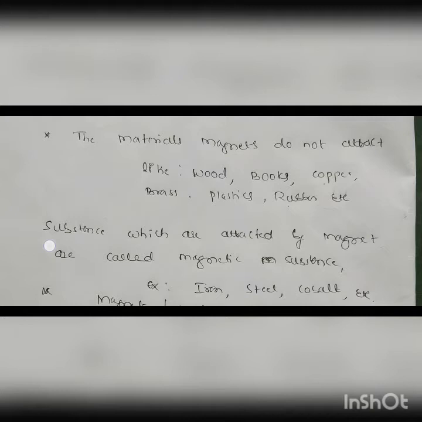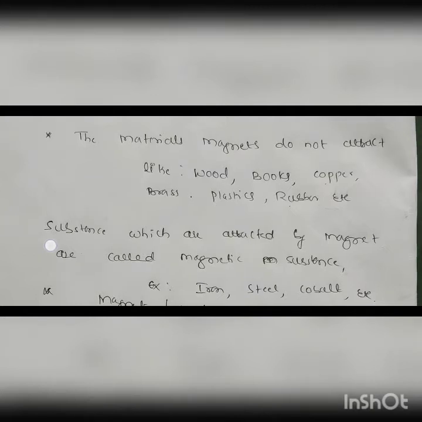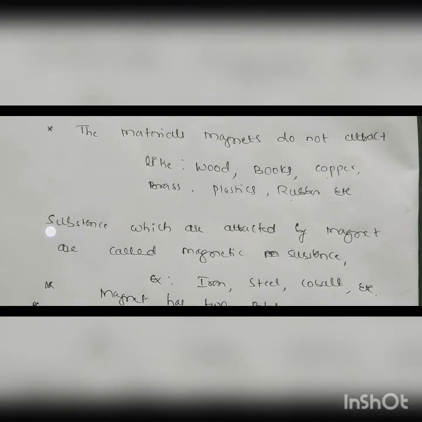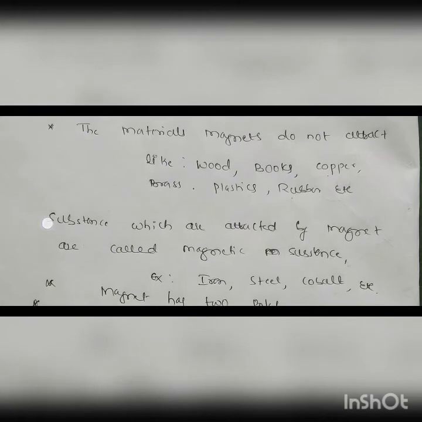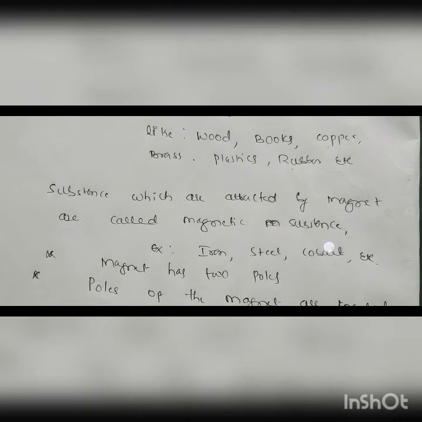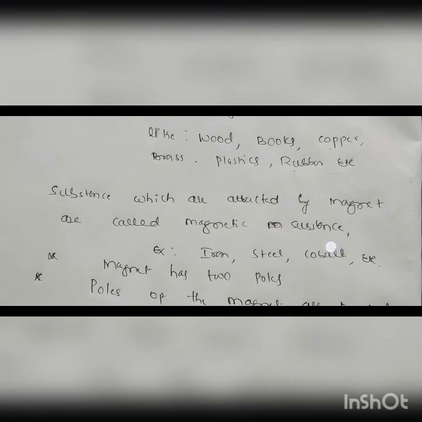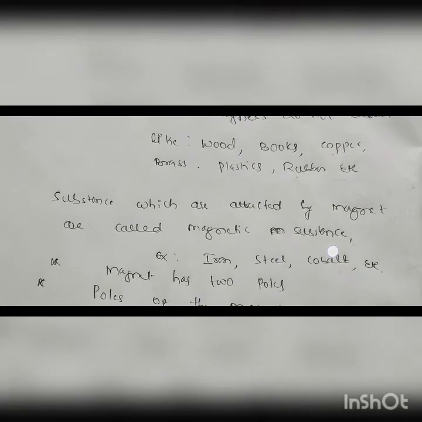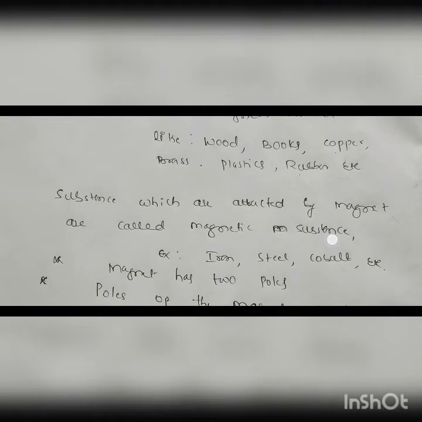They are going to ask you this type of question, so you have to answer: the substances which are attracted by a magnet are called magnetic substances, for example iron, steel, cobalt. The substances the magnet does not attract are called non-magnetic substances, for example wood, books, copper, brass, plastics, rubber.